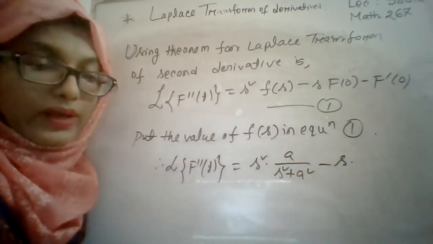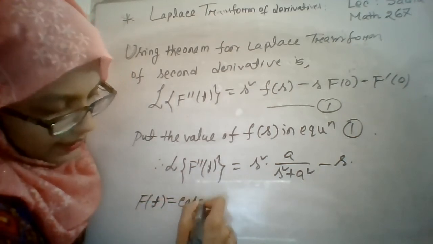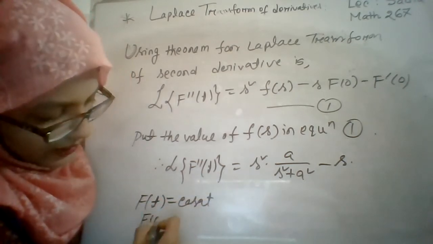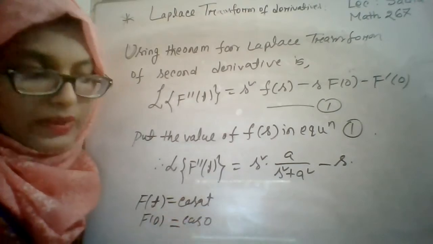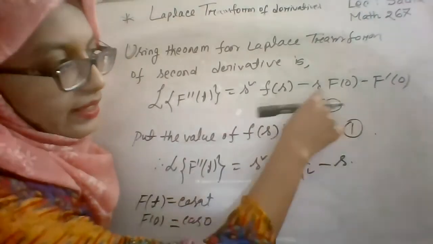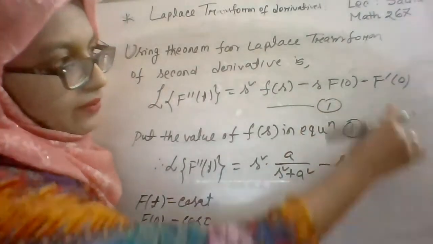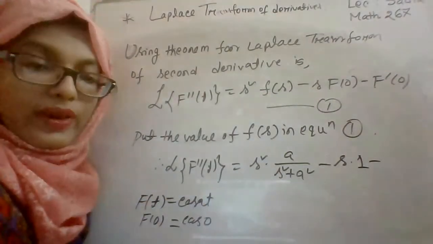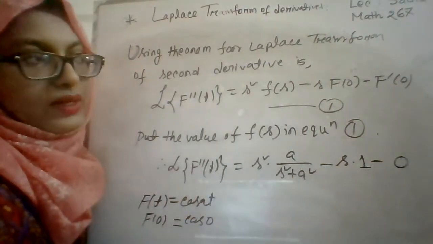And we have f of t is equal to cos at. So what will be the result for f of 0? The result for f of 0 will be cos 0, that means 1. So f of 0 is equal to 1, and f prime 0. Initially we have to find f prime 0, which is equal to 0, right? f prime 0 is equal to 0.